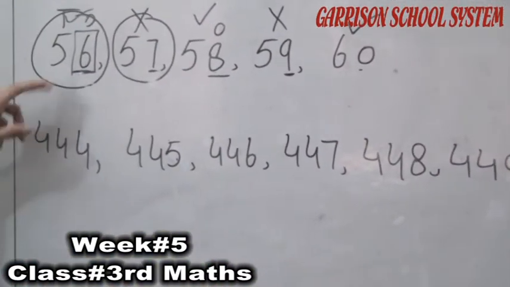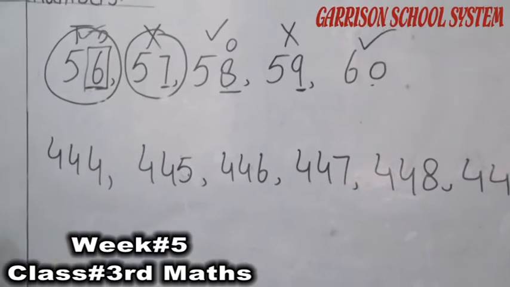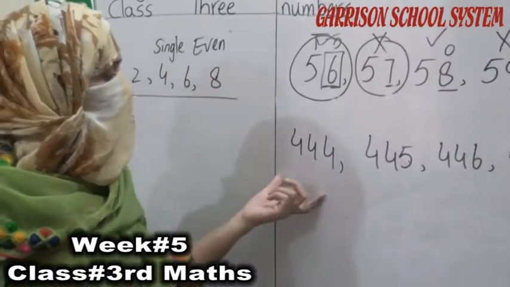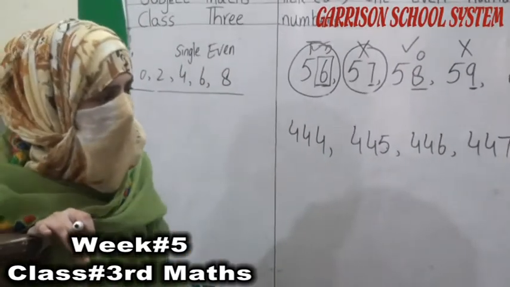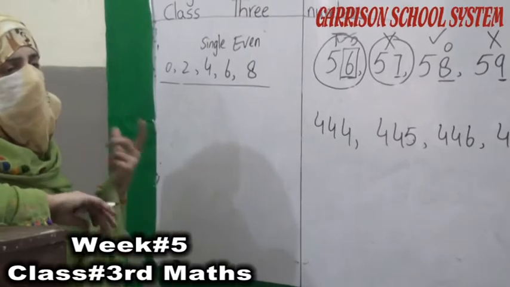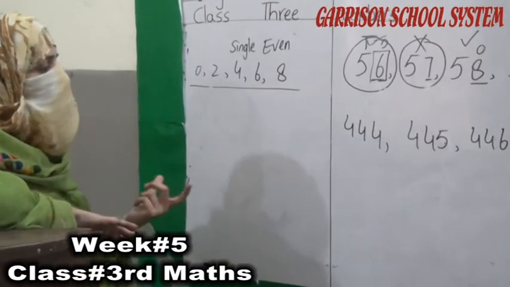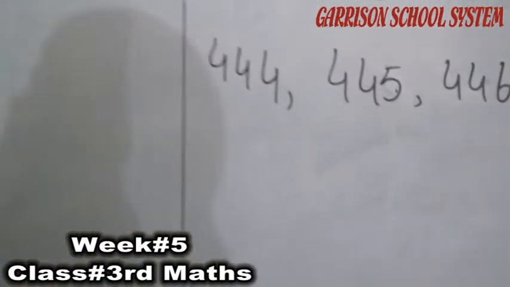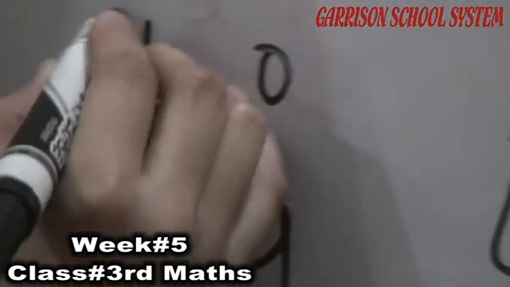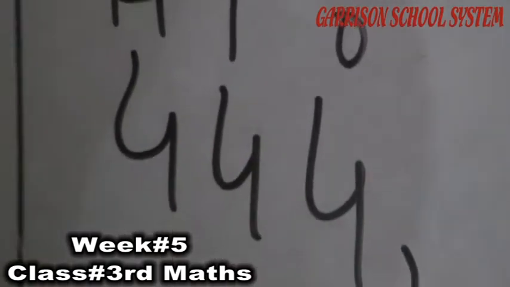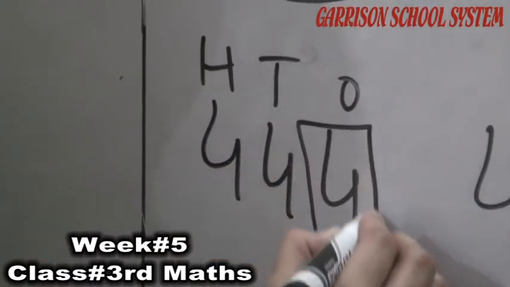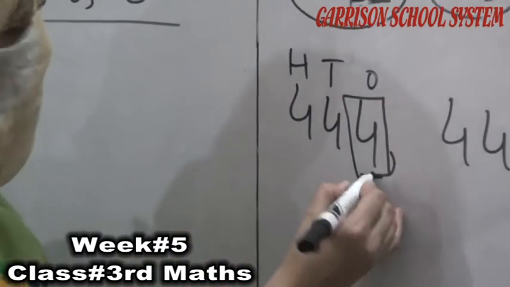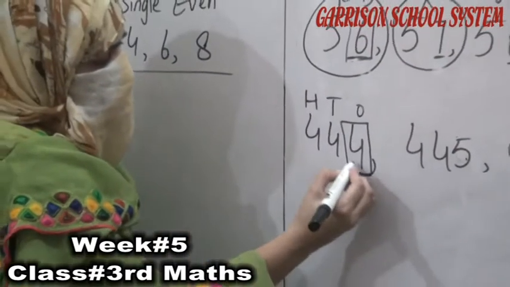These are 2-digit numbers and here are 3-digit numbers. Okay students, now we have to find which are even numbers and which are odd numbers. So what we'll do now, we have to focus on the ones number. Which is the ones number here? Ones, tens, hundreds. This is our ones number. So look at the ones number. If the ones number is even or odd, you can see here this is our even number.